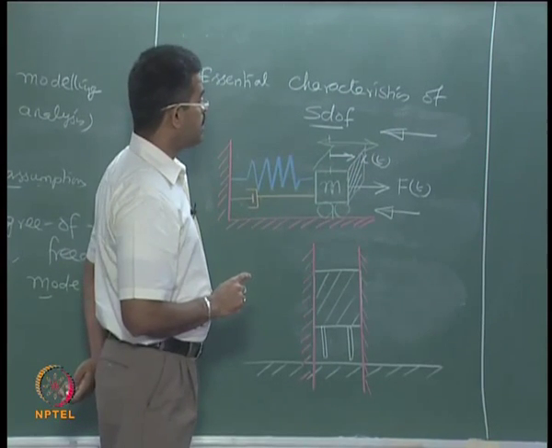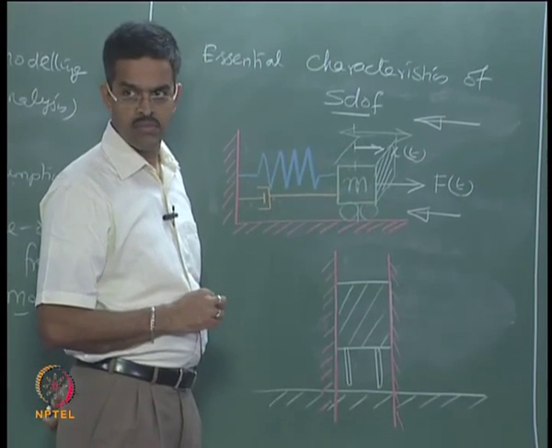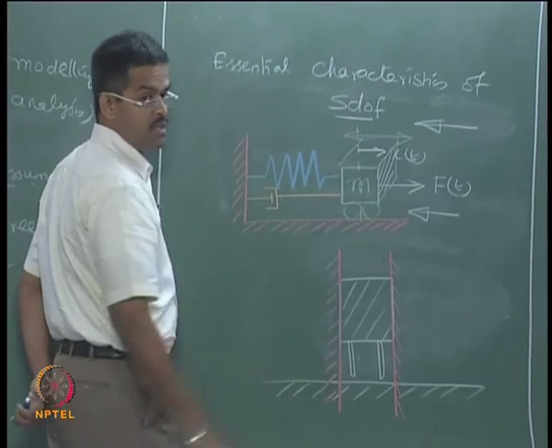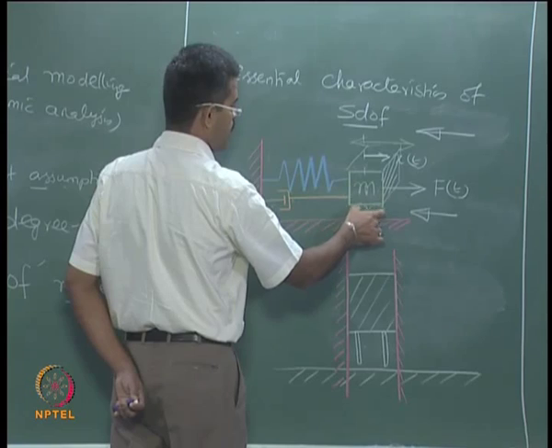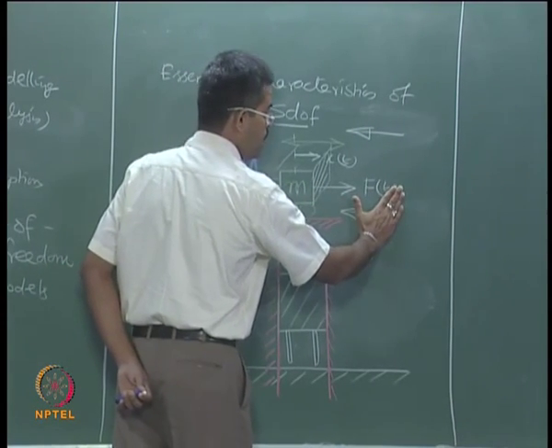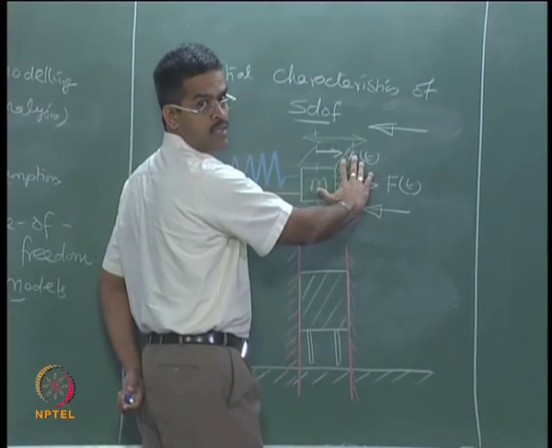Is there a possibility the mass can jump? We are assuming that the mass is integrally connected through a wheel and resting here, and we gently apply this force only in the direction of motion of what we are measuring.